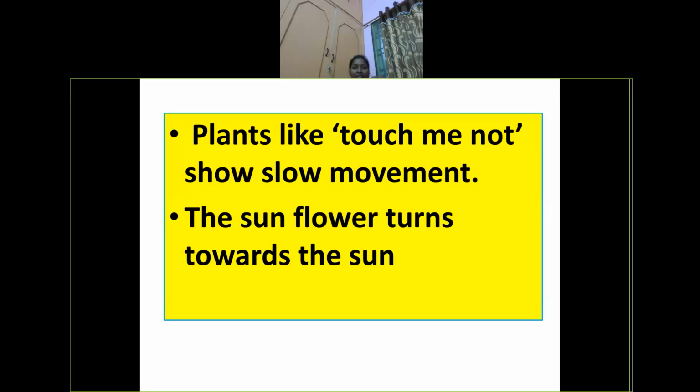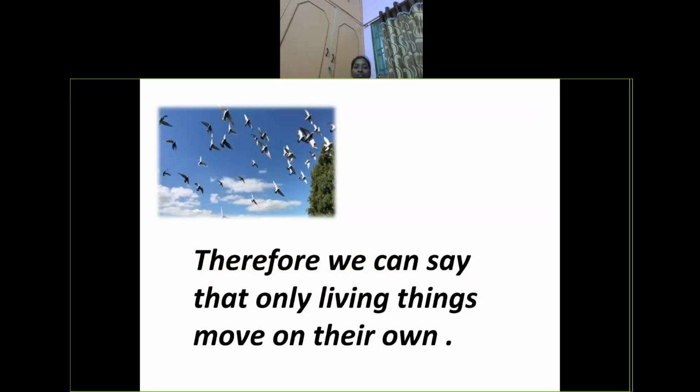Another example is the sunflower. Sunflower also shows movement with a sense of sunlight. It depends on sunlight to show its movement. When the sun is on the east side, it keeps its head towards the east. When the sun comes near noon, the middle, it keeps its flower head in the middle. When the sun turns towards the west, it also moves towards the west. By the way, the plant is also showing movement. So we can say that only living things move on their own.